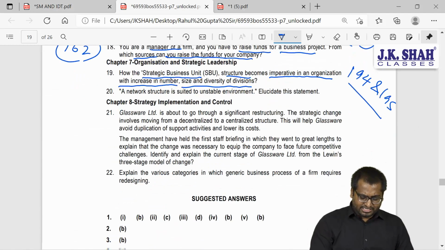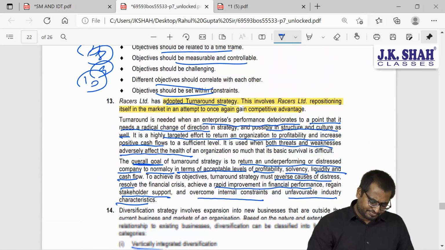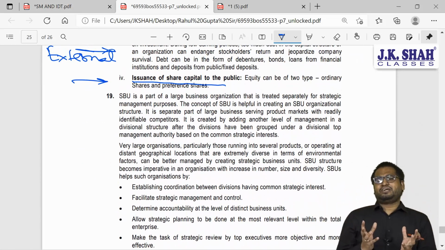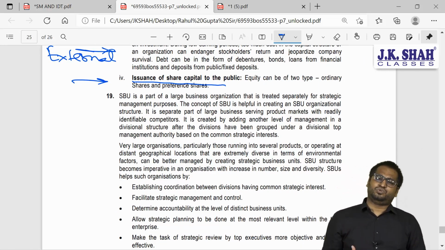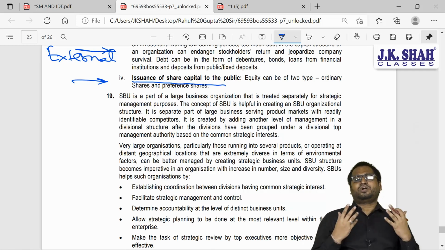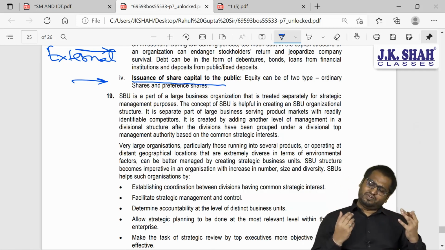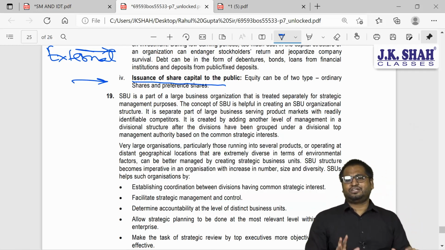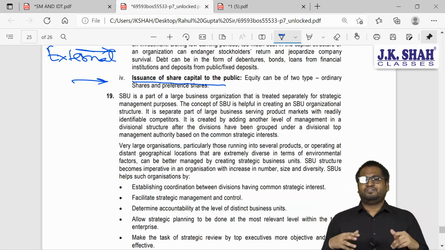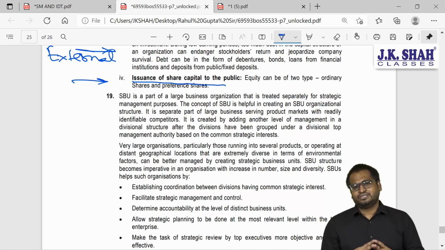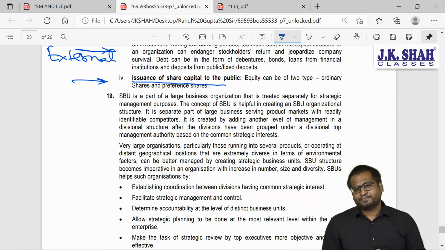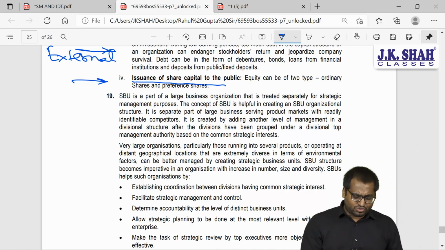So let's read what the institute has answered. In the first paragraph they have spoken about what is SBU. Even we will do this. What is SBU? What are the characteristics of SBU? Then we will talk about the advantages. As I told you, it is a single business or a collection of related businesses. They will have their own set of competitors. The SBU manager will be responsible for planning and profits. So this is something which you will have to write.